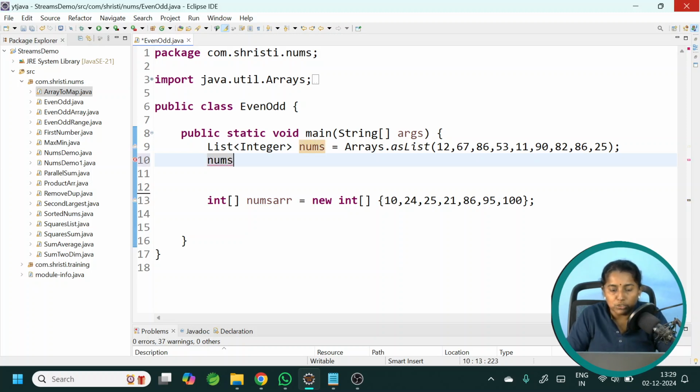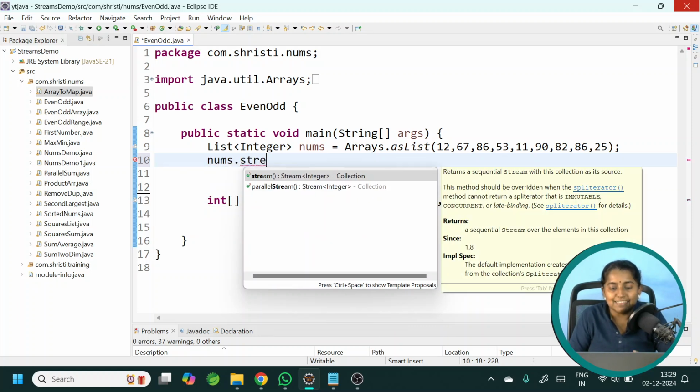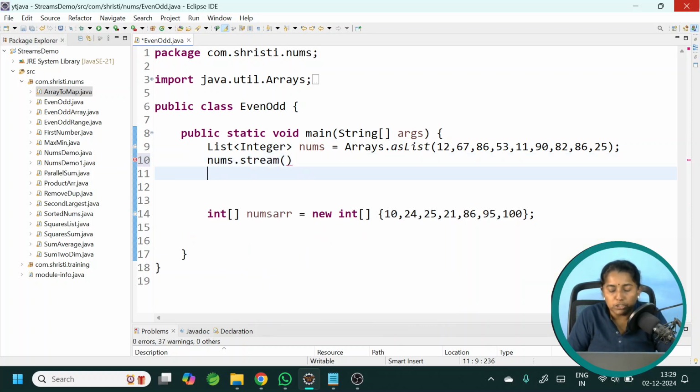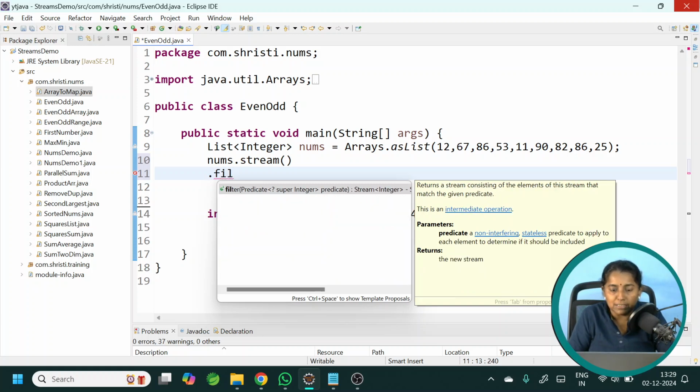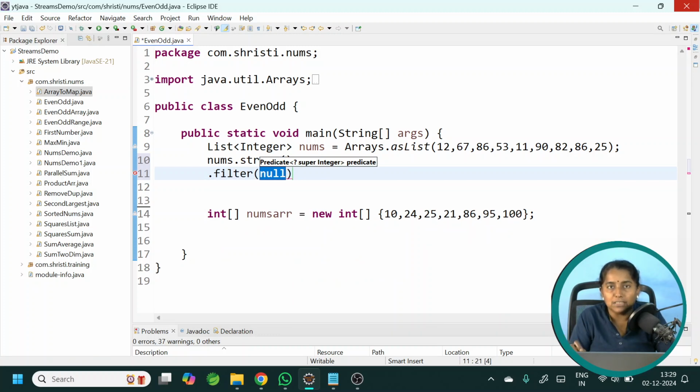To convert a list into a stream, the method is stream. We need to provide the condition to check for an even number. Already we have learned that filter is a method which takes a predicate as parameter. So it is dot filter. We need to provide the condition. Here we are providing the implementation of the Predicate interface. Predicate is a functional interface, so we can provide the implementation using a lambda expression. The one that is coming inside is a number. To check for an even number, it is number % 2 == 0.